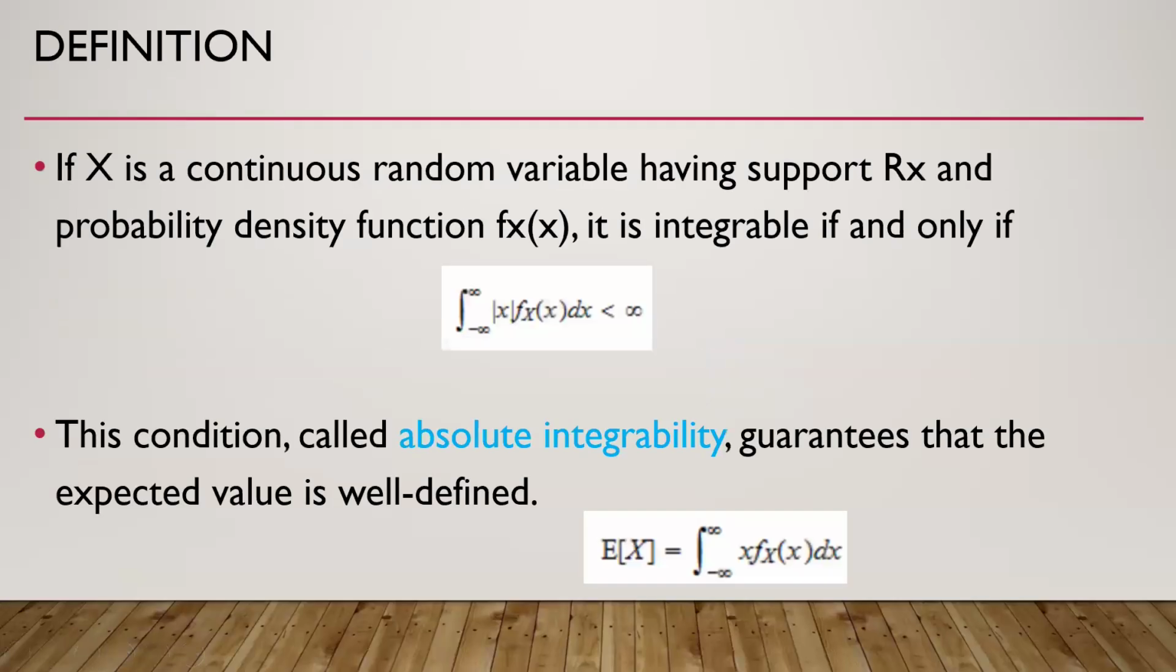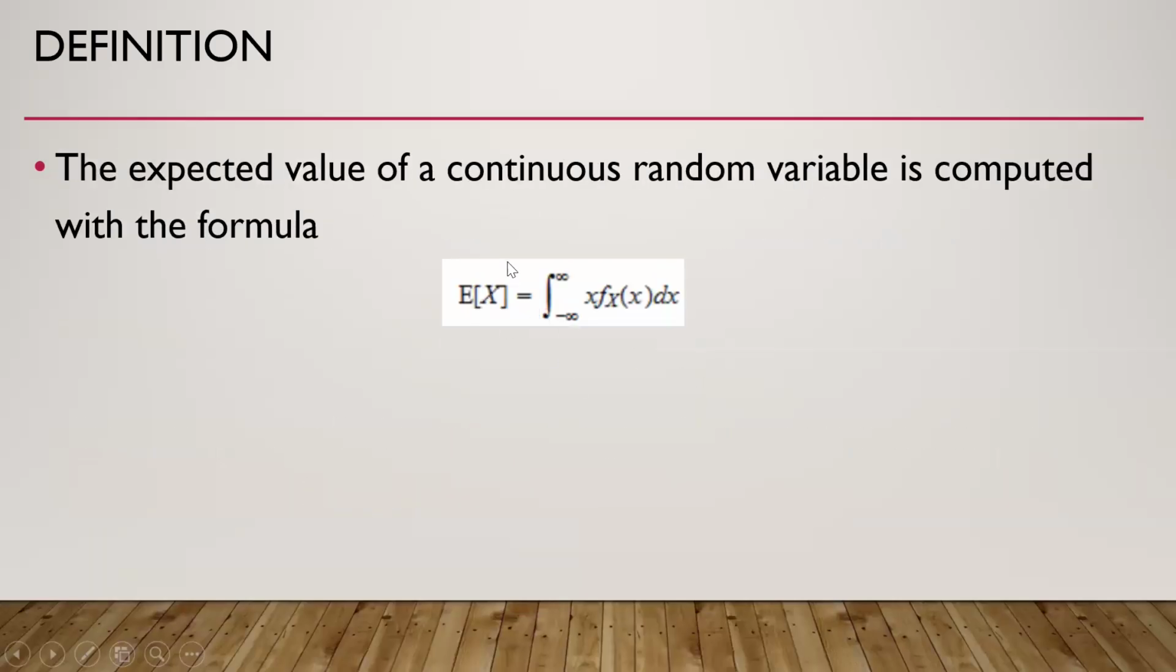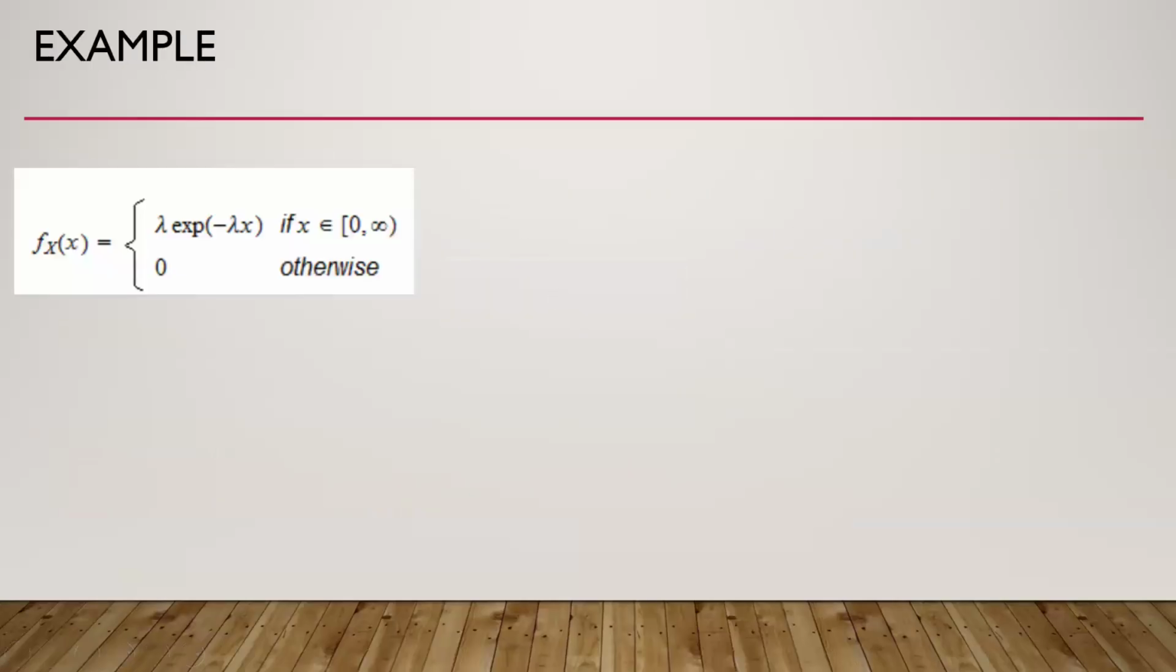Then expected value. If x is a continuous random variable having support R_x and probability density function small f_x, it is integrable if and only if this is defined. So the condition, which is known as absolute integrability, guarantees that the expected value is well defined, because expected value is defined as this integration of the variable multiplied by the probability density function over minus infinity to infinity. The expected value of a continuous random variable is computed with the following formula, as we have seen in my previous slide.